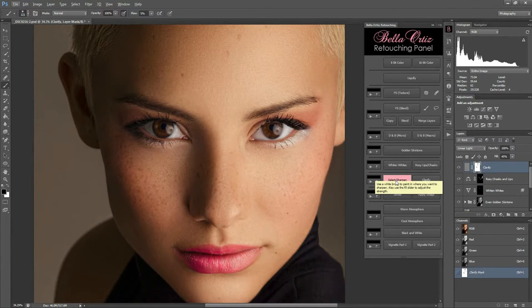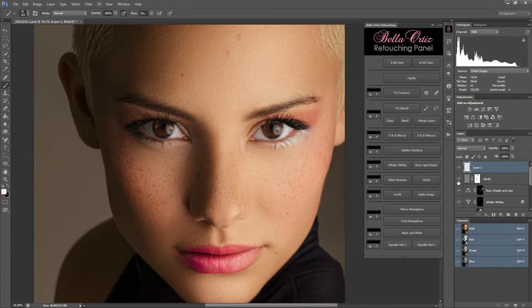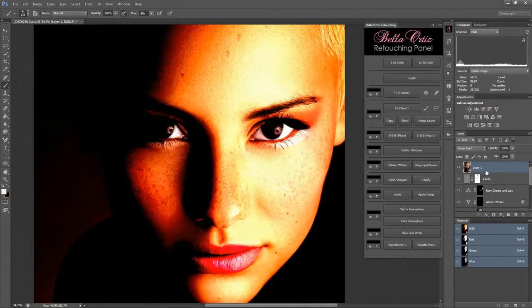Basically, this one creates a copy from the merged files. You can do this by holding Ctrl, Shift, Alt, and E. Then it's taking that merged file and setting the layer to linear light. It then selects Filter, Other, and High Pass.